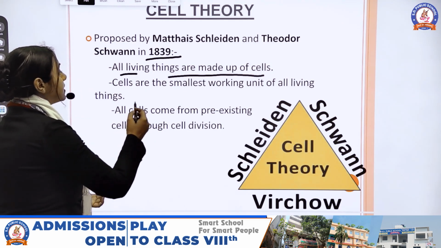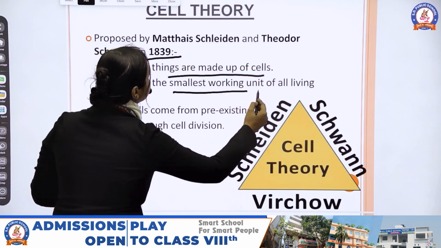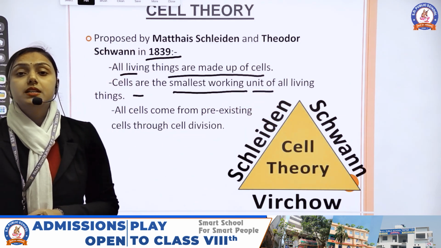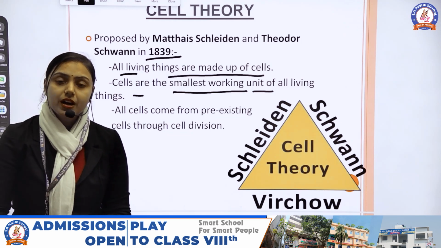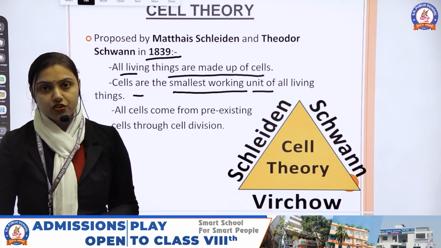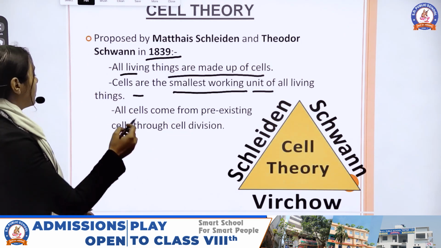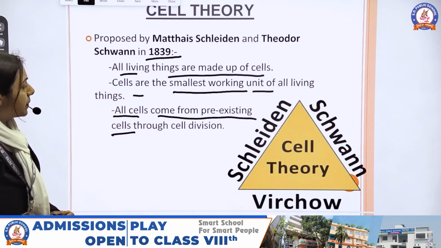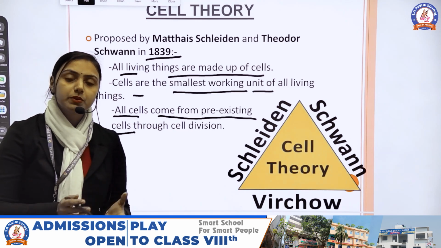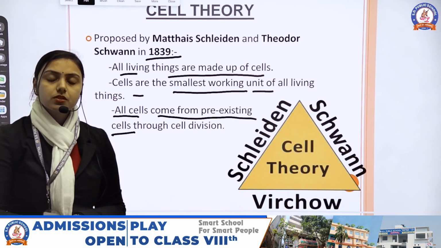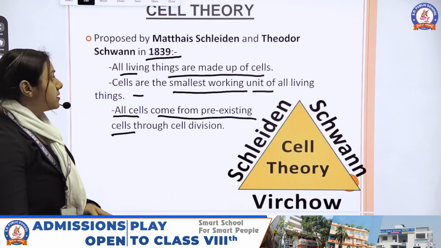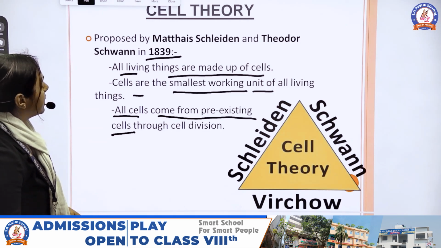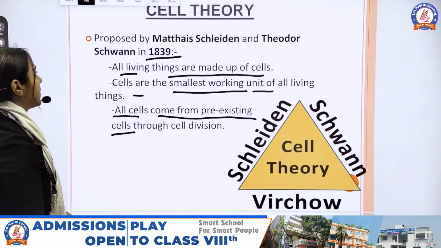It also tells that the cell is the smallest working unit of all living things. That means it is the smallest part of our body which is functional and performs different functions. And the third point: all cells come from pre-existing cells. That means every new cell comes from a pre-existing cell by the process of cell division. So this is the cell theory proposed by Schleiden and Schwann in 1839.